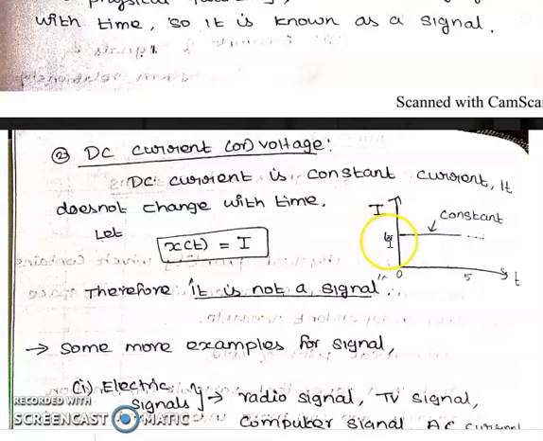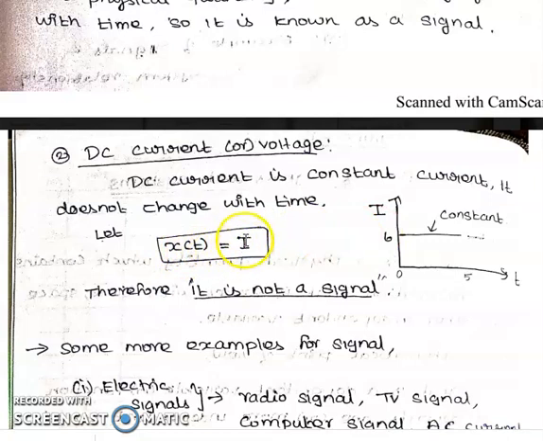That is 6 amps current. 6 amps of current is present from 0 to 5. So whatever may be the time, it has a constant amplitude. Therefore, here x of t is equal to I.